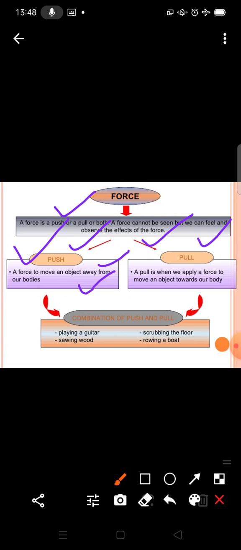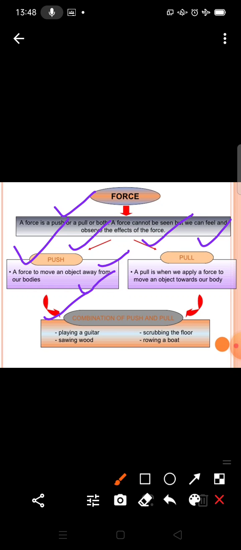And what is a pull? A pull is when we apply a force to move an object towards your body. When you apply a force to move an object towards your body, that is called pull. So force is a combination of push or pull.